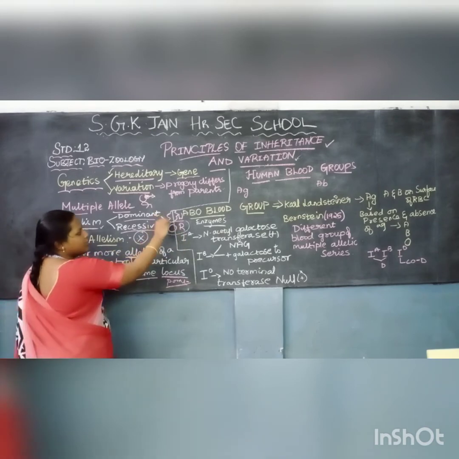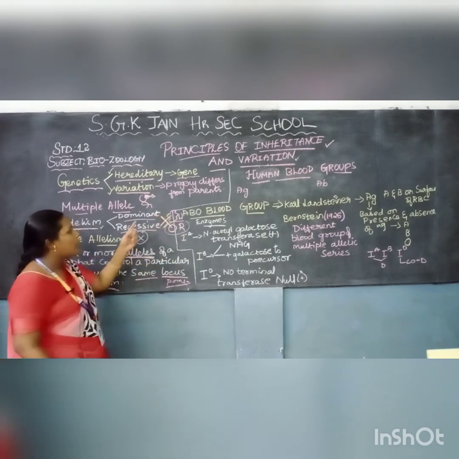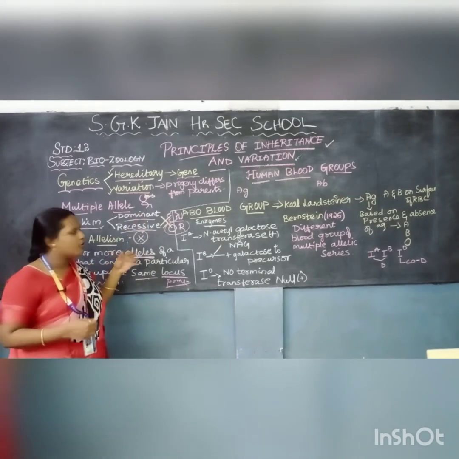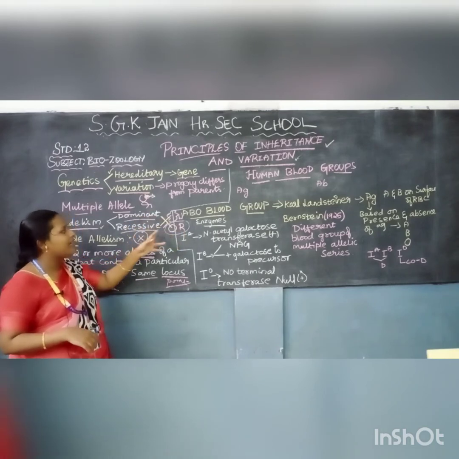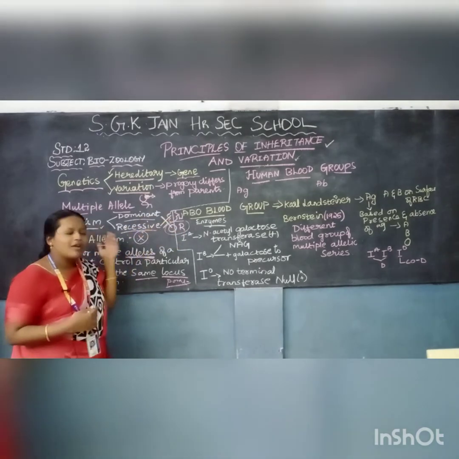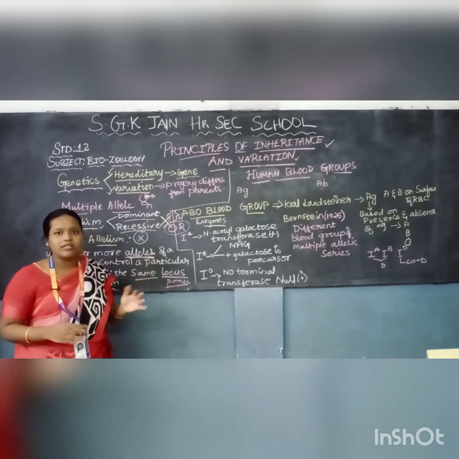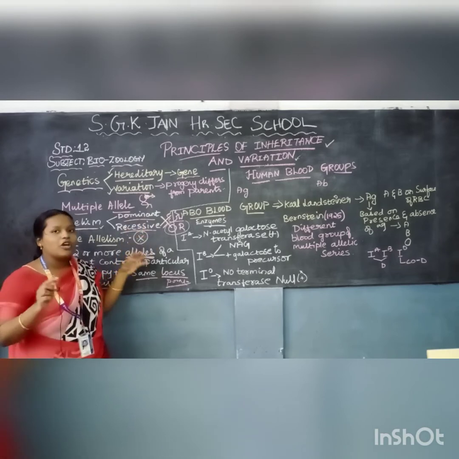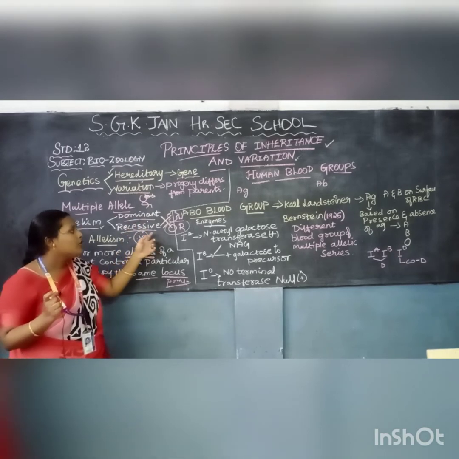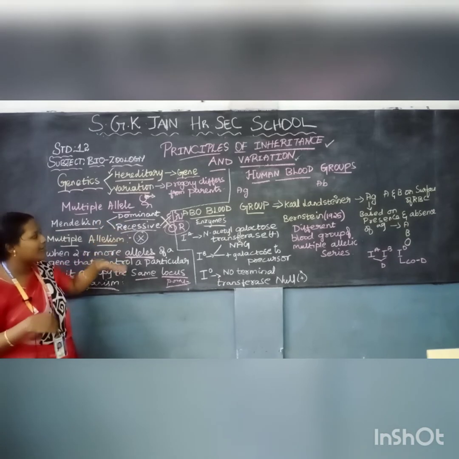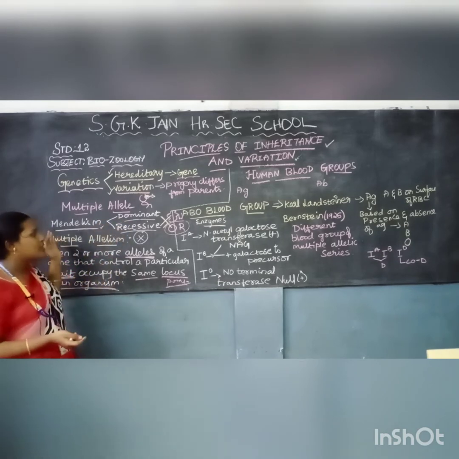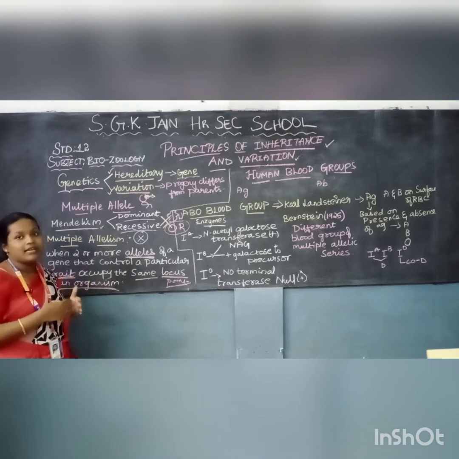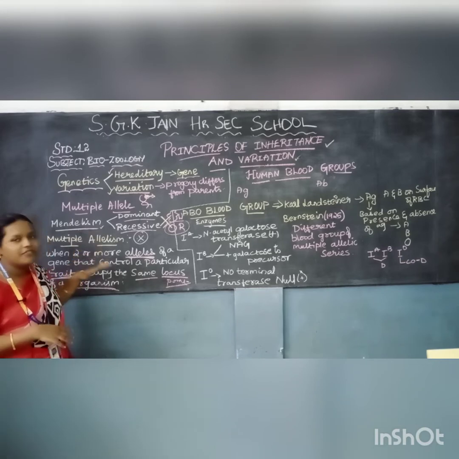Here round is dominant and wrinkled is recessive. Dominant is higher in number than recessive. Round shape is dominant here and wrinkled is recessive. Not only in Mendelism study, in all genetic studies, we will be introducing the dominant and recessive characters. So you have to be clear about the terms dominant and recessive. Mendel is the one who proposed and gave clarity about dominant and recessive. This comes under the category you have studied in lower classes, so we are just doing a revision.